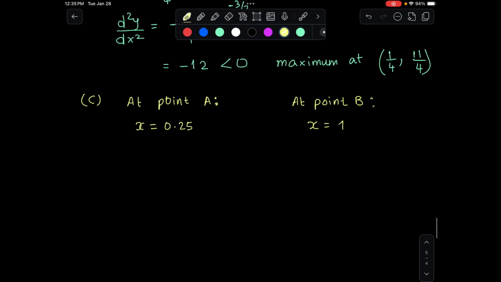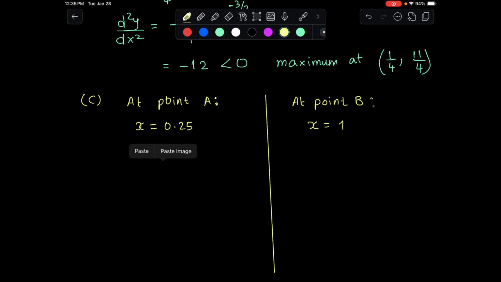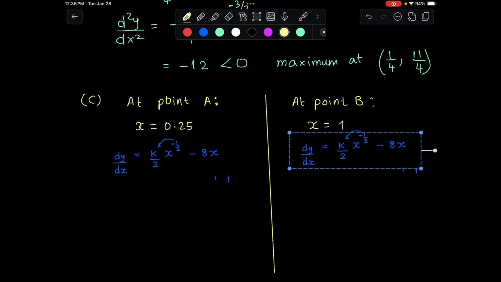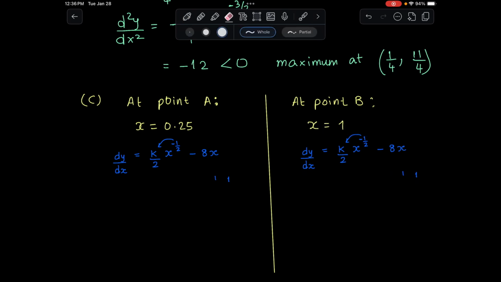All right. So we have these two things. We need to find the equation of the tangents, and we also need to know what the y coordinate is when x is this. So let's use the dy by dx equation and try to calculate the gradient at these 2 points.